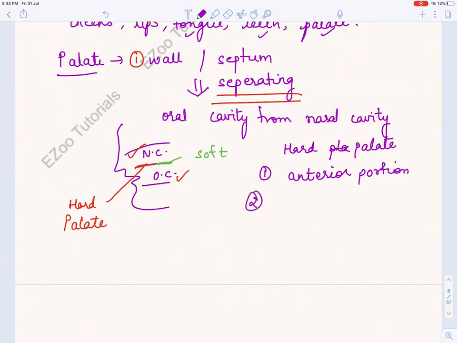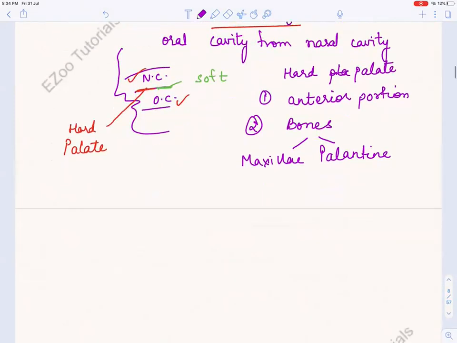And what are these bones? It is maxillary and palatine bones. And what else? It is covered by a mucous membrane. You can feel the slimy thing. It is covered by mucous membrane.